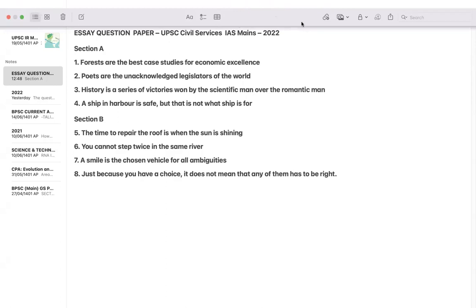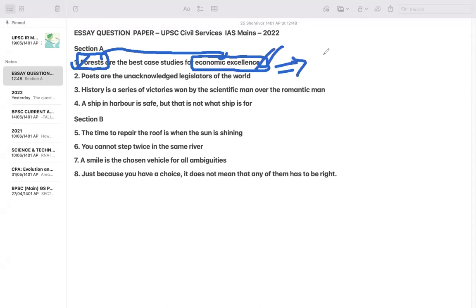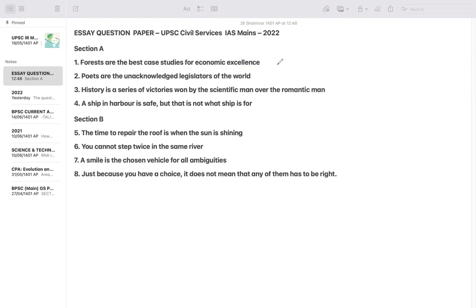So if you can see here, forests are the best case studies for economic excellence. So see, if we are cutting the forest and then increasing the economy, that will be not sustainable. That will be not ethical. That will be not regarding the equity premise, because tribals will be lost, indigenous population will be lost. So this is basically regarding sustainable development goals related thing.